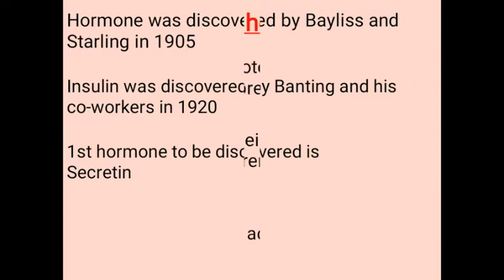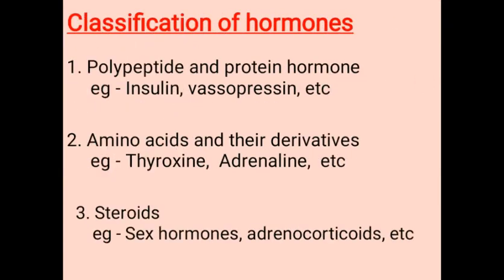So, classification of hormones. There are three classifications: polypeptide and protein hormones, example insulin, vasopressin; then amino acids and their derivatives, example thyroxine, adrenaline, etc.; and steroids, sex hormones, adrenocorticoids, etc.